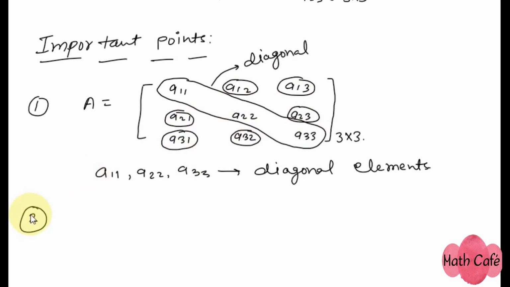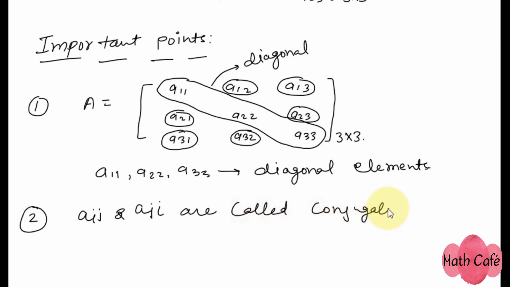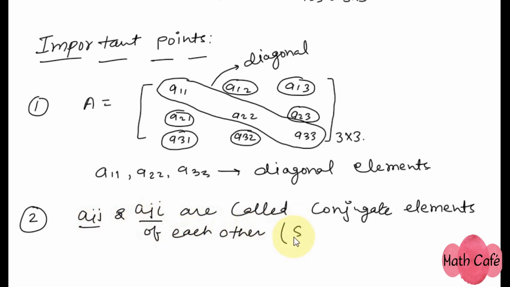So the second important point is, in a square matrix, Aij and Aji are called conjugate elements of each other. Be careful that conjugate elements we will define only in a square matrix.